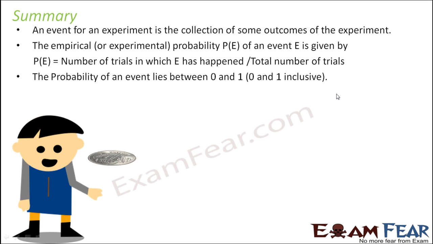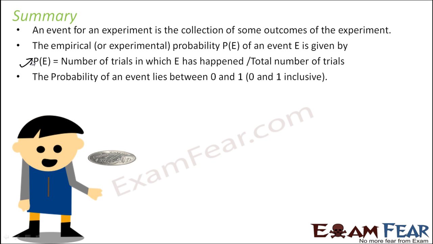Quick summary of what we have seen: an event for an experiment is nothing but a collection of the outcomes of the experiment. The empirical or experimental probability is the number of trials in which the event E has happened divided by the total number of trials. Very important formula: P(E) is the number of trials in which E has happened by the total number of trials.